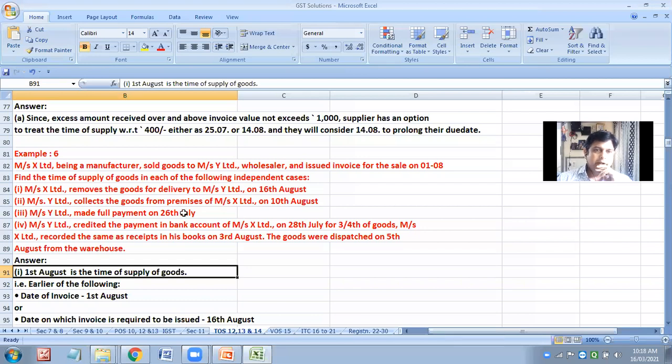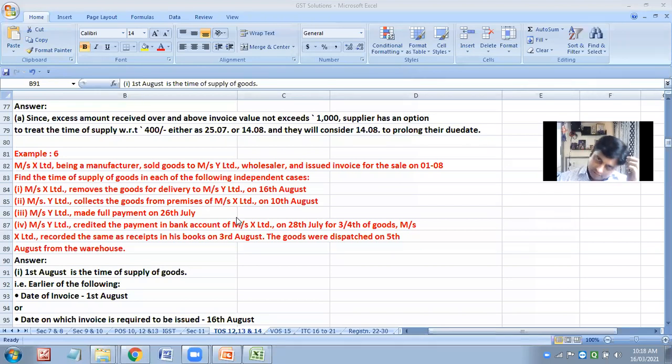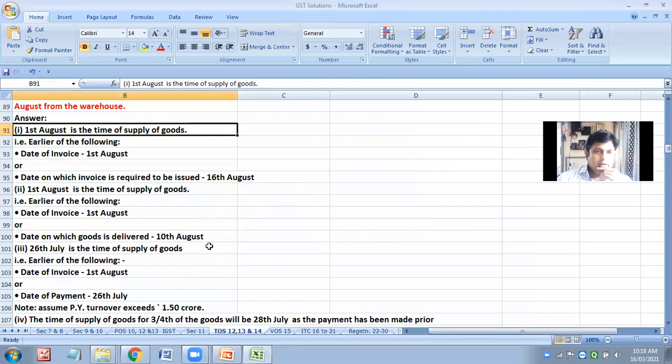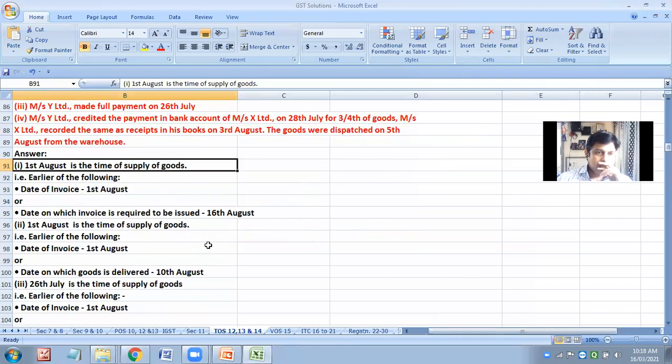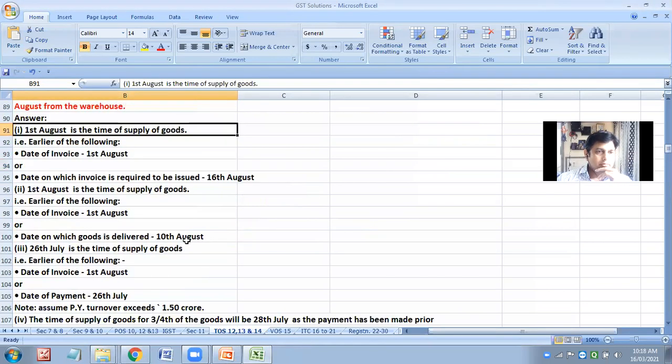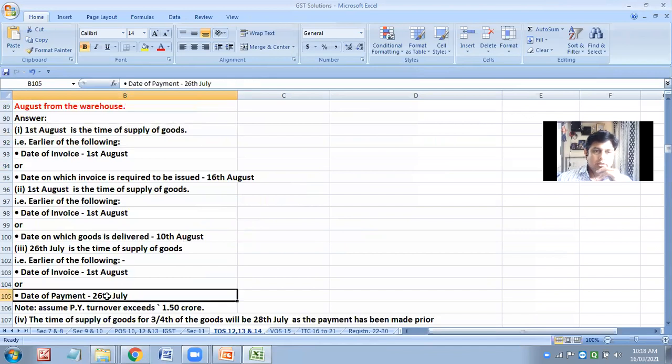Full payment on 26th July. Yes. 26th July or 8th of August. Yes. Yes. Thank you, Payal, Santosh, for the right answers. Very good. So here, 26th July. Okay.